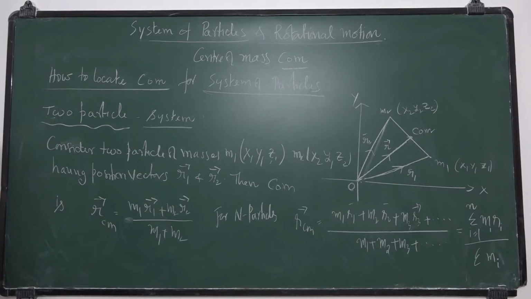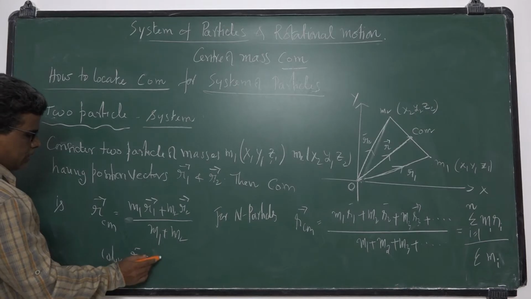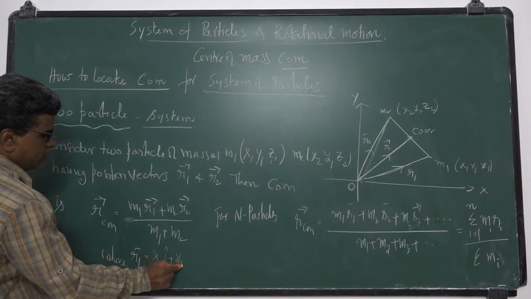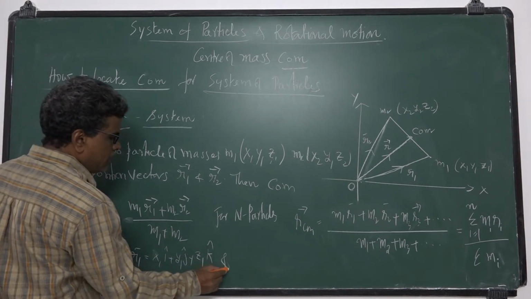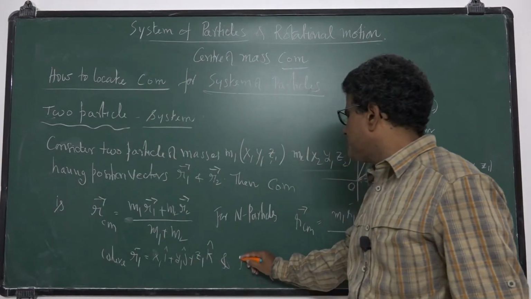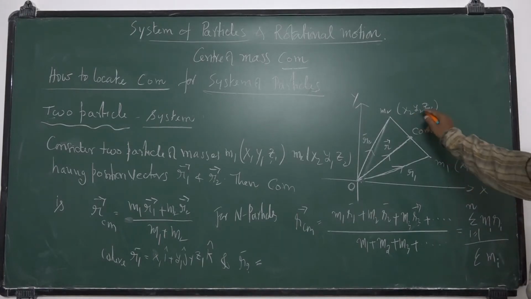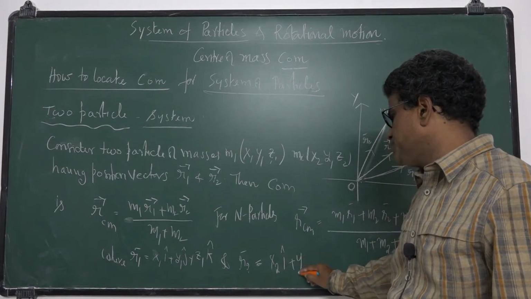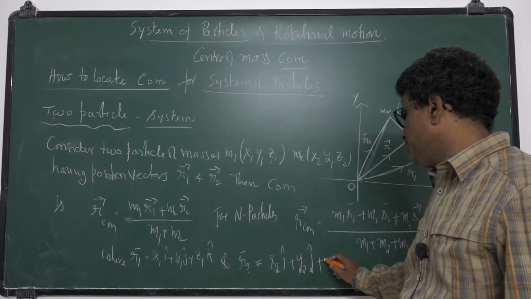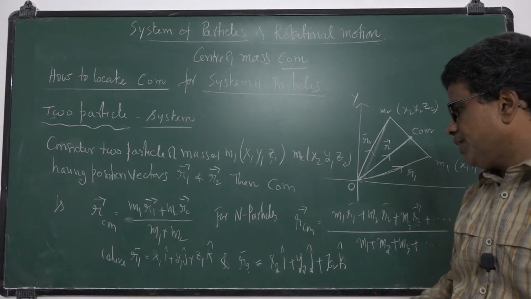In vector form, r1 bar can be written as x1 i cap plus y1 j cap plus z1 k cap. Similarly, r2 bar, with coordinates x2, y2, z2, is x2 i cap plus y2 j cap plus z2 k cap.